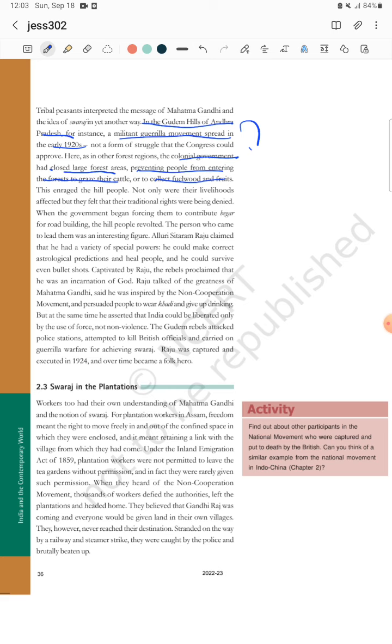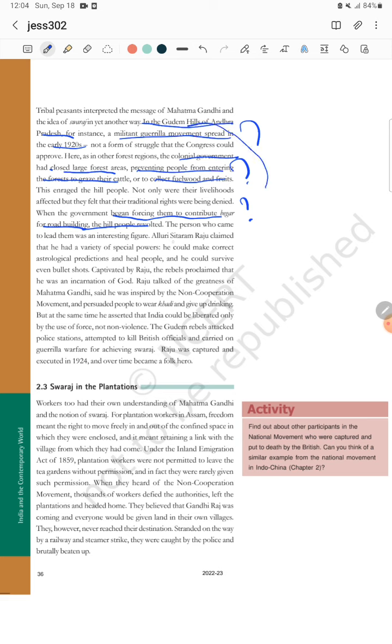The second reason why this militant guerrilla movement started is that the British government started forcing the tribal people to contribute begar, forced labour, for road building, and the hill people revolted. They asked how they could do begar without money. That is one type of forced labour, and road construction is not so easy either. Manually they have to do everything. So first their livelihood was hampered, and second they were forced to do begar. Obviously they became angry and started the militant guerrilla movement.